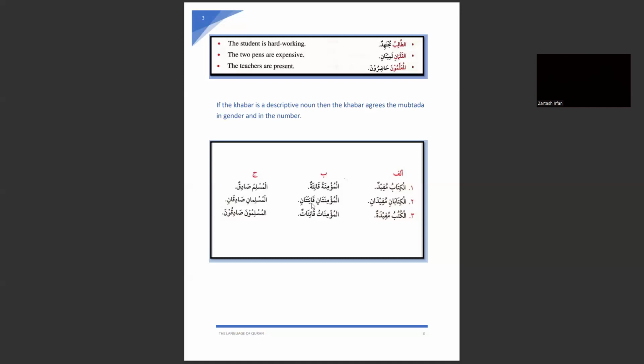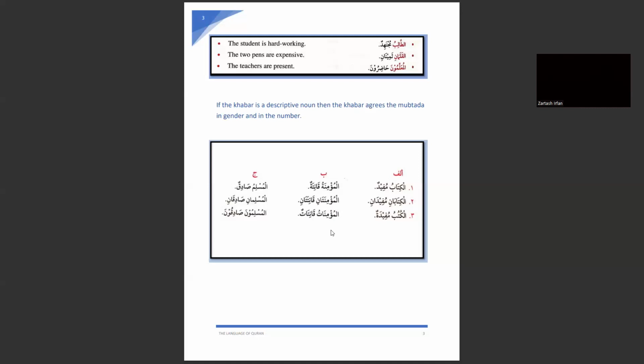Again here, this is the musanna. As we know, the ending combination ani means the rafa state, and the nasab and jar state is aini. Here, these both are rafa and musanna. So they agree in gender and in number.